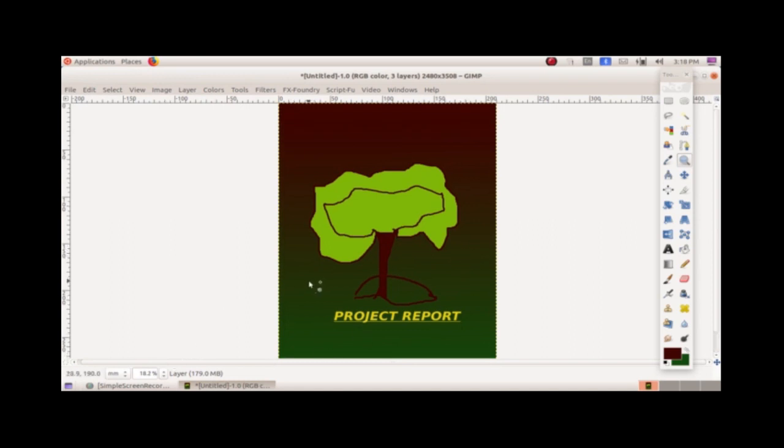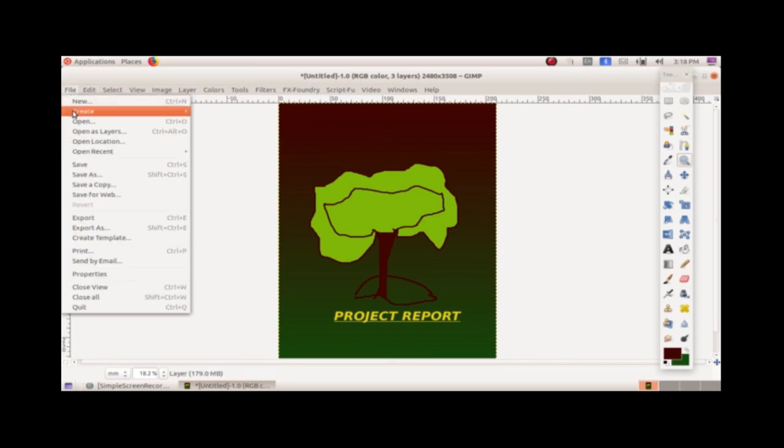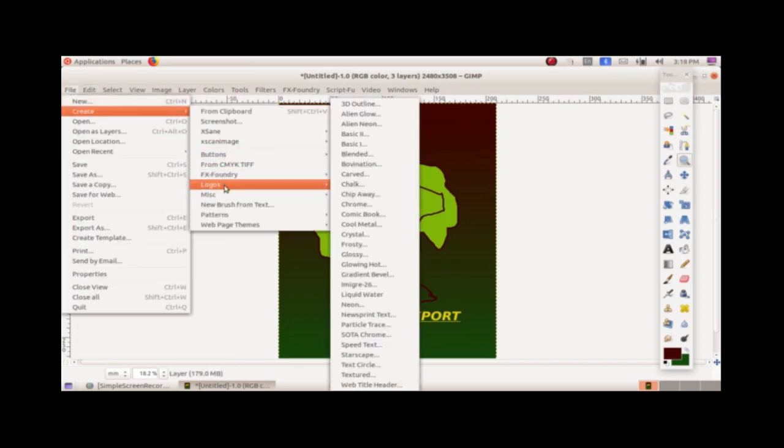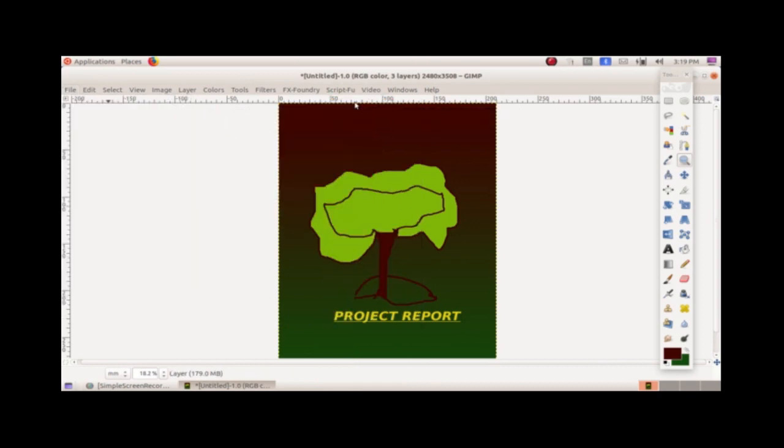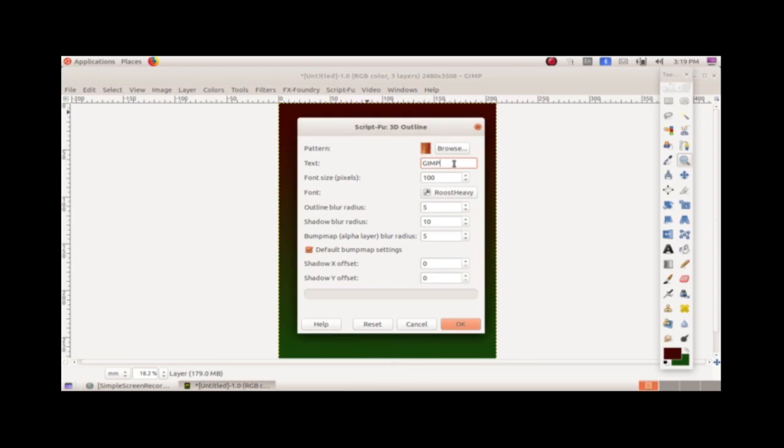Our next activity is to create a logo. For creating the logo, yes, we need to go to File, then Create, you can see the option Logos. I am choosing 3D Outline, you can choose whatever you wish. Okay, in that text option, erase GIMP and add Soil and Human Intervention. Okay, then click OK.